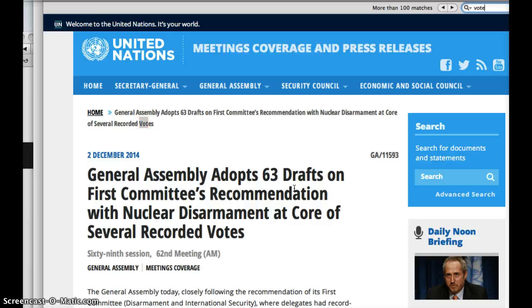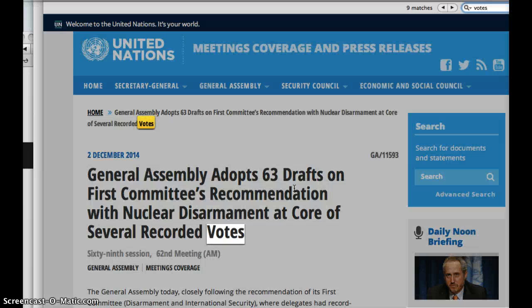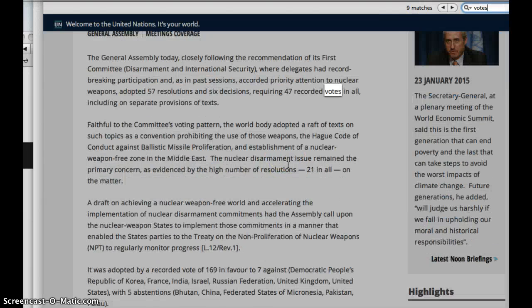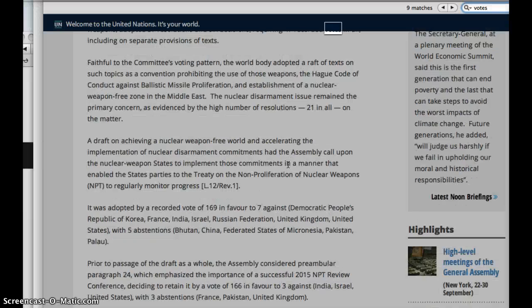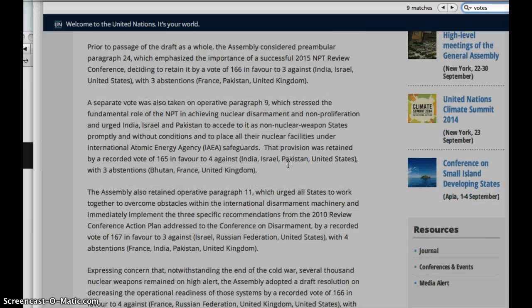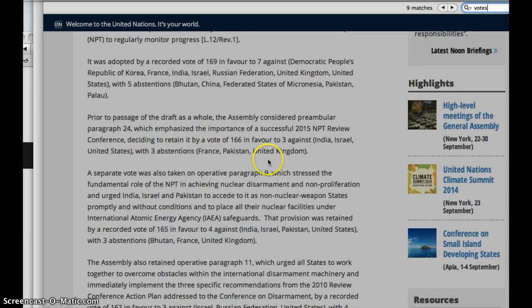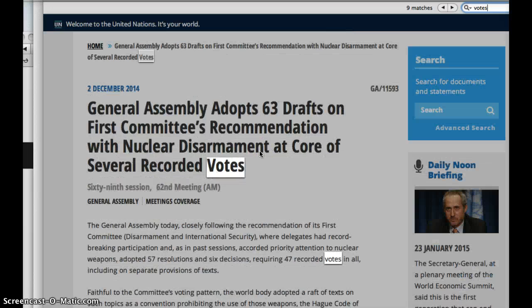Like maybe it'll tell you the votes, and you get a lot, 9 matches. So if you keep looking at the votes every time, it's 47 recorded votes, etc. Oh, it talks about who abstained and who voted, so it gives you more specifics here, and it explains it a little bit better. Okay, so that's another option.